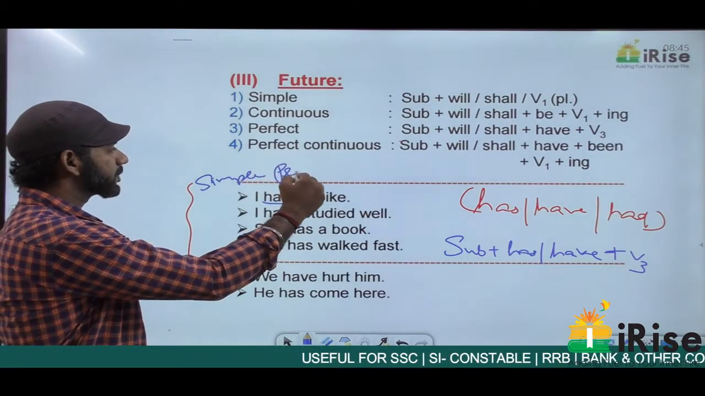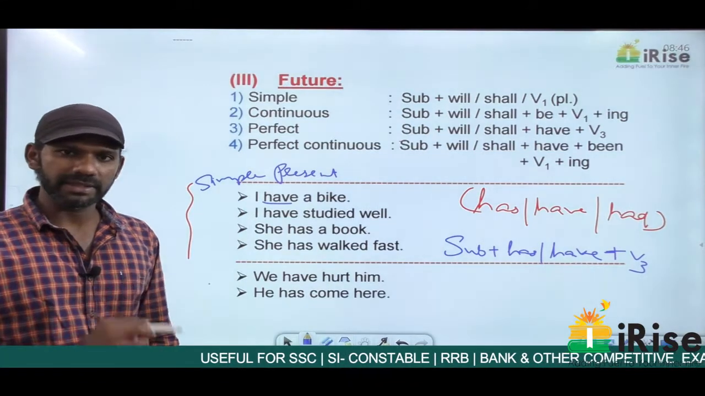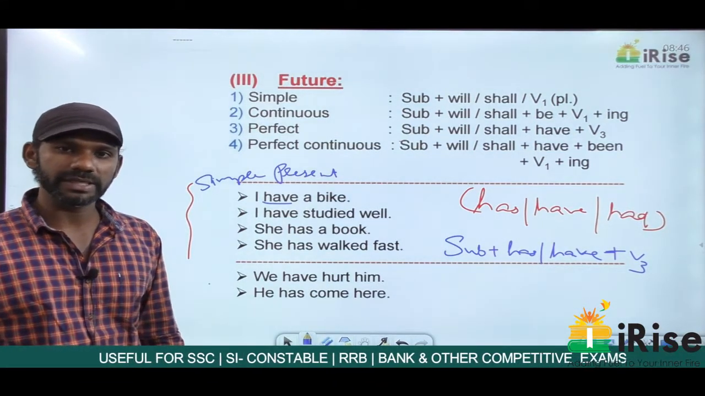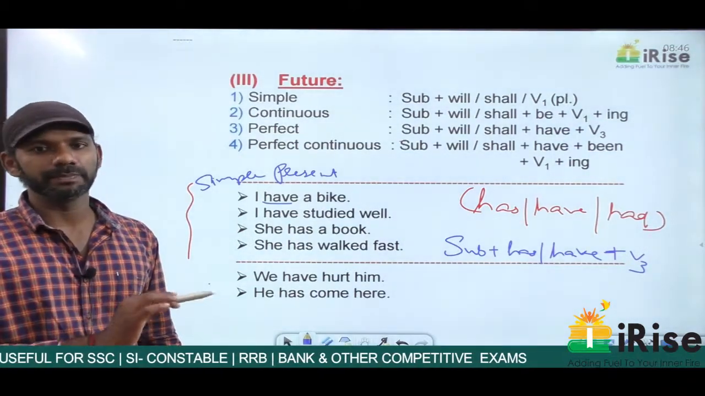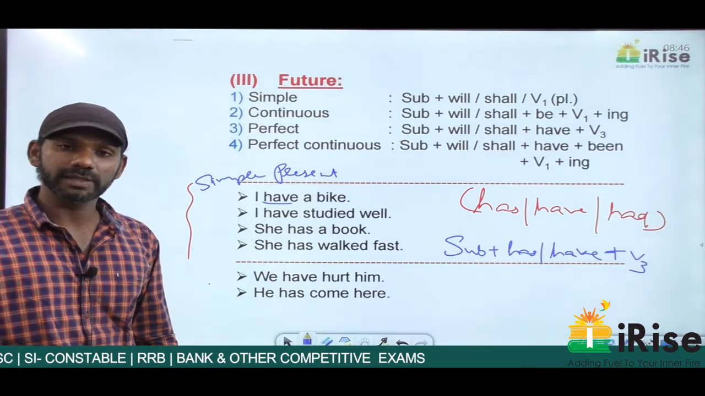If you go for the elimination process, we can easily identify that. Have comes only in the present, so this sentence is in the present tense. No ing, so not present continuous, not present perfect continuous. No V3, so not present perfect. The only category left is simple present. This is how you need to eliminate options while approaching questions on voice and speech.